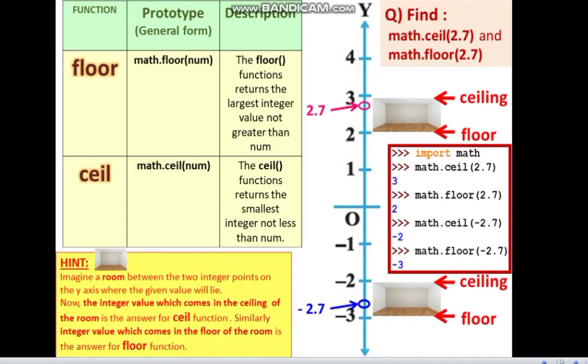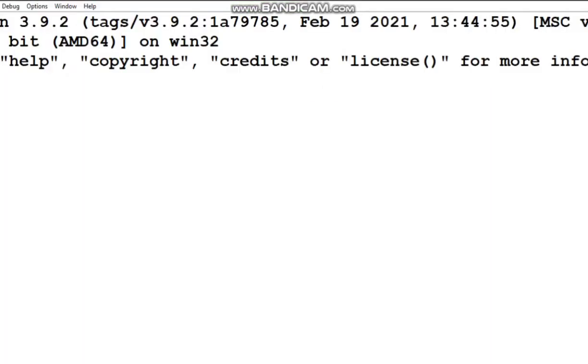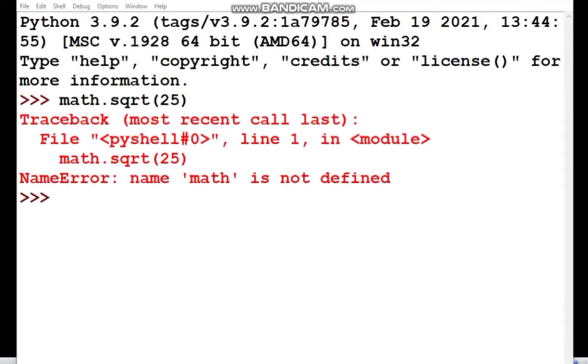So let us see one example, just to show you the importance of importing the math library.